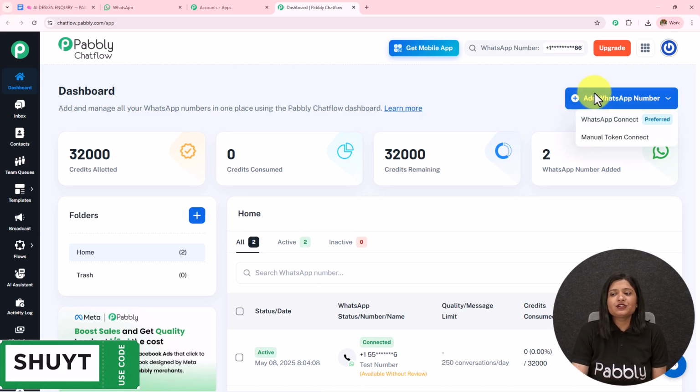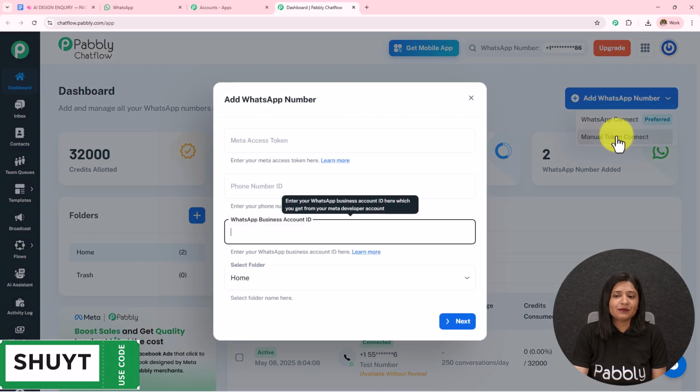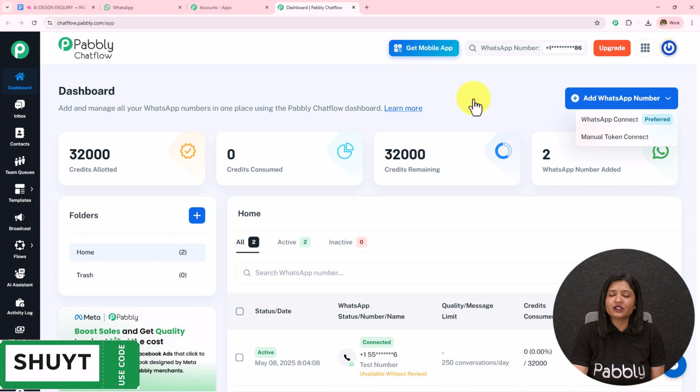To add your WhatsApp number to your Pabbly Chatflow account, simply click on this add WhatsApp number, click on this WhatsApp connect, which is a preferred method, or you can also use a manual token to connect your Pabbly Chatflow to your WhatsApp. Now, if you want to get the step-by-step process, the detailed video is given in the description. You can check that out.